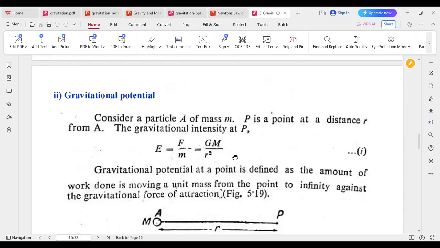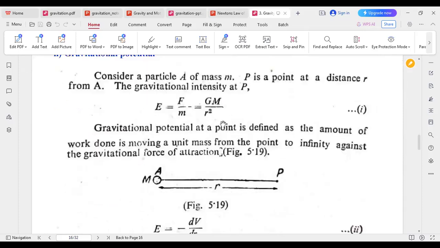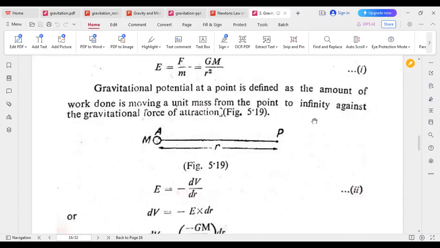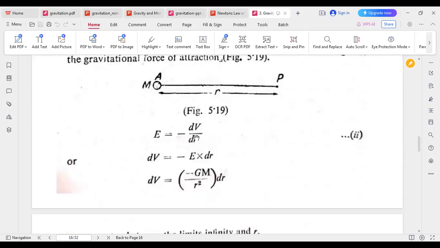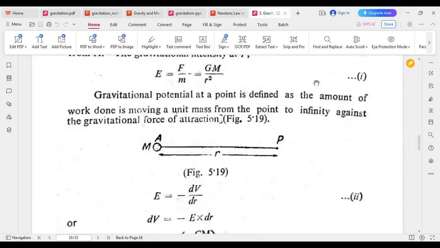So the gravitational potential at a point is defined as the amount of work done in moving a unit mass from the point to infinity against the gravitational force. In that case, intensity will be minus dV by dr, and dV can be written as minus GM by r square dr, just using equation 1.